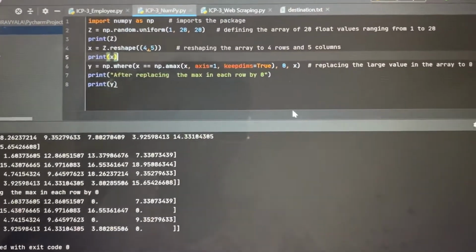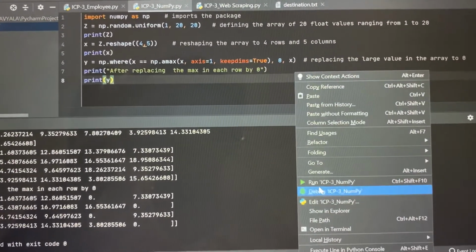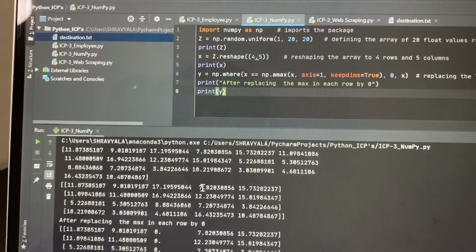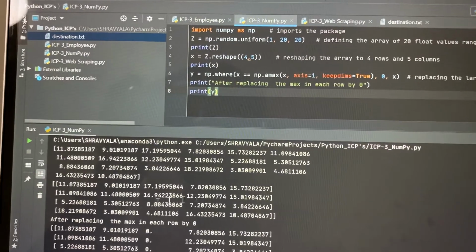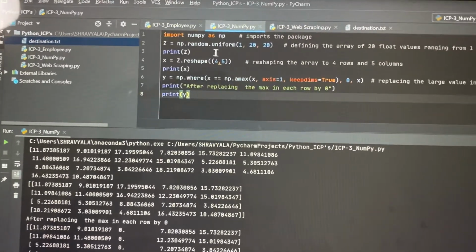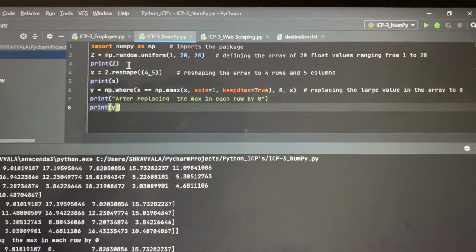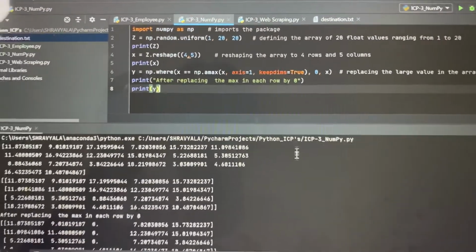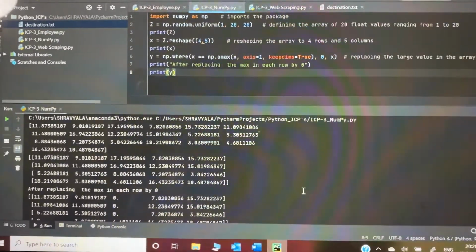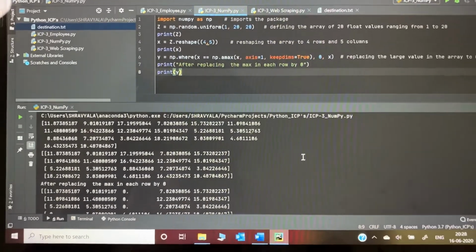I can even run it again. All the time it takes random values. Here you can see again there are different values which it has taken. That is how this random vector function works. This is how we have executed all these 3 tasks in this ICP. Thank you.